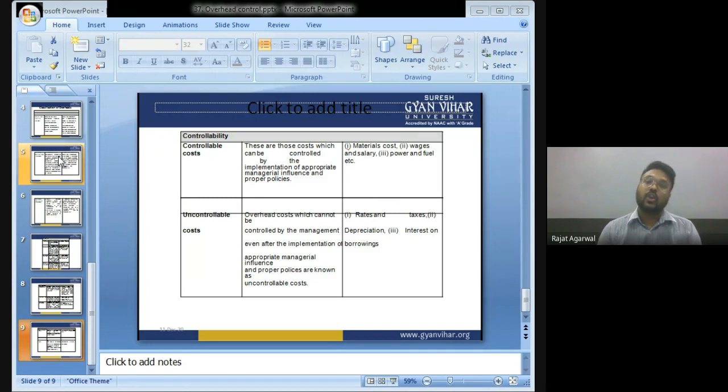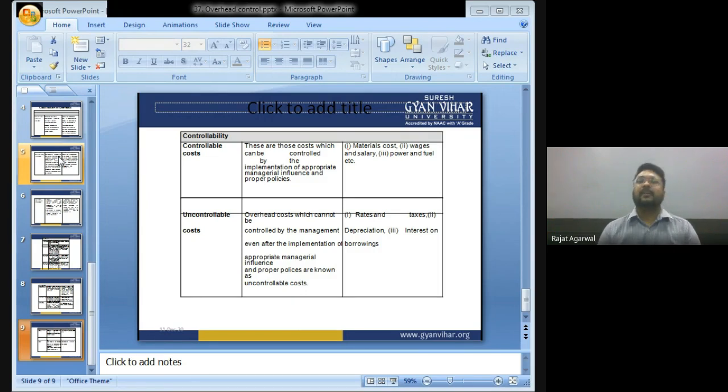Uncontrollable cost. Overhead costs which cannot be controlled by the management even after the implementation of appropriate managerial influence and proper policies are known as uncontrollable costs.